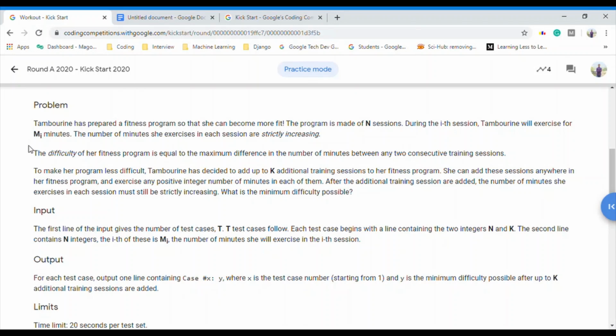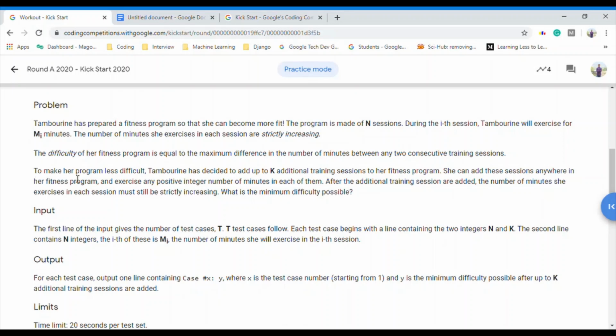Okay, so Tambourine has prepared a fitness program. In each program, she has N sessions, and in each session, she will exercise for Mi minutes, right? Also, the number of minutes she will exercise in each session are strictly increasing. So the difficulty of a fitness program is equal to the maximum difference in the number of minutes between any two consecutive training sessions, right? So the whole difficulty of the program is equal to the maximum difference between any two consecutive training sessions.